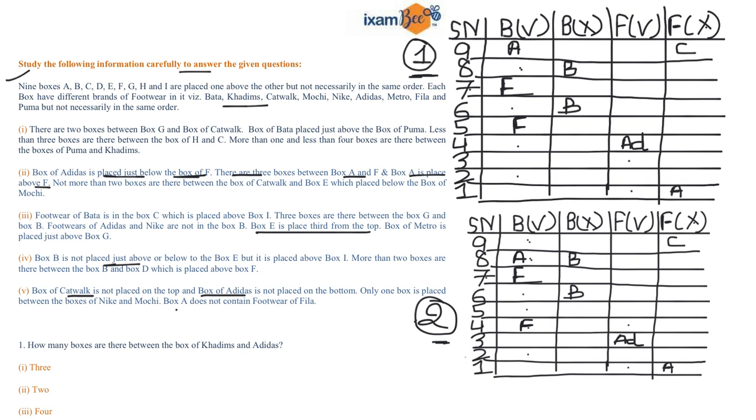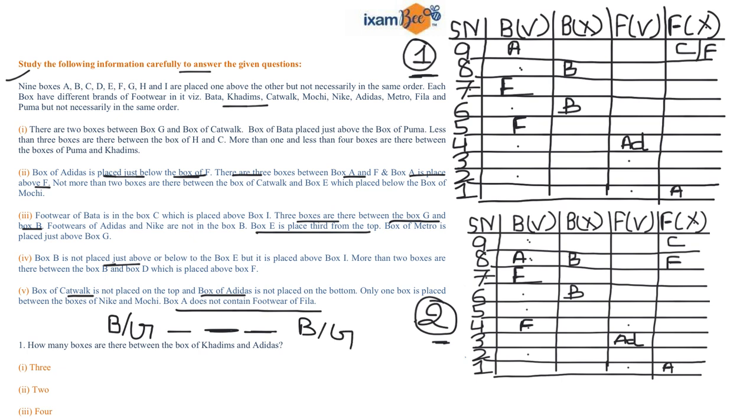Now it is given that box A does not contain the footwear of Fila. So you can write a small hint that Fila cannot be placed over here. Accordingly, Fila cannot be placed over here in your case number 2. Now it is given to you that 3 boxes are there between box G and your box B. So you can write a small hint over here that there is a gap of 3 boxes between B and your G, right?